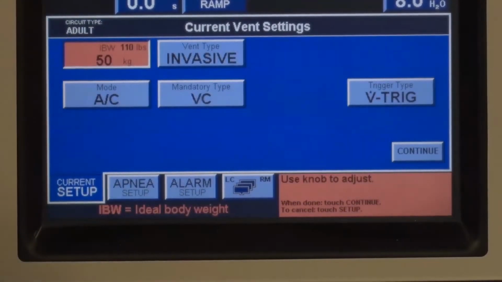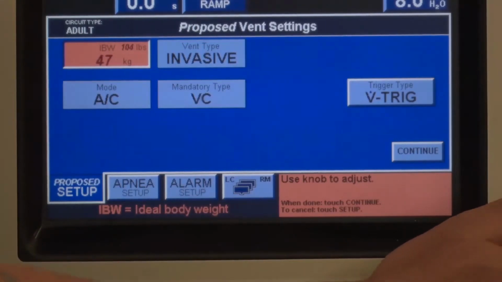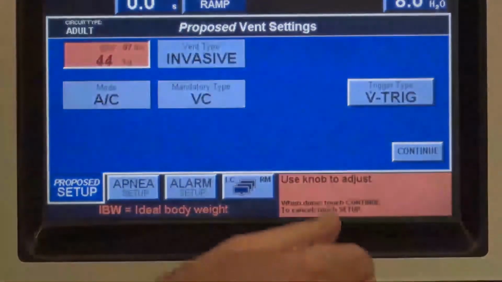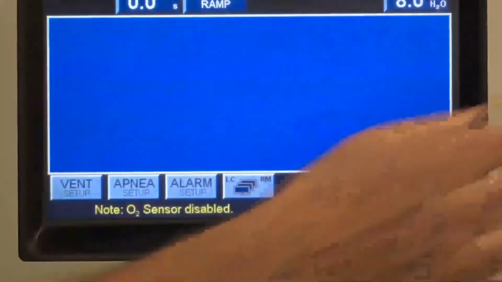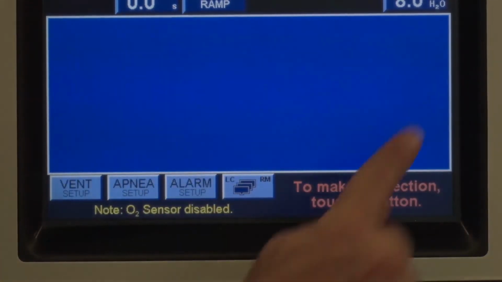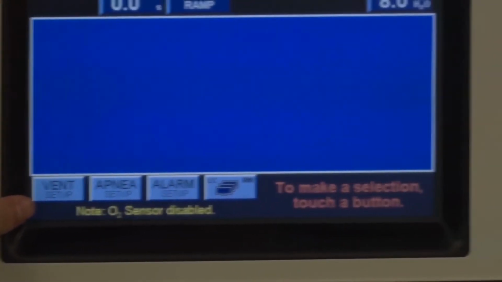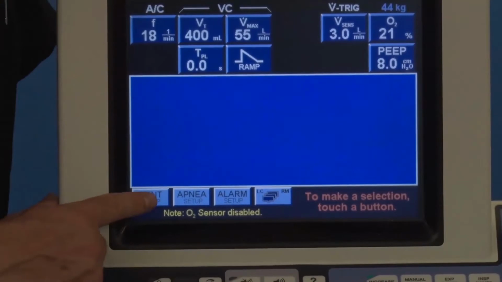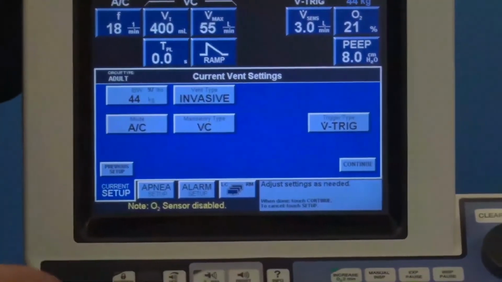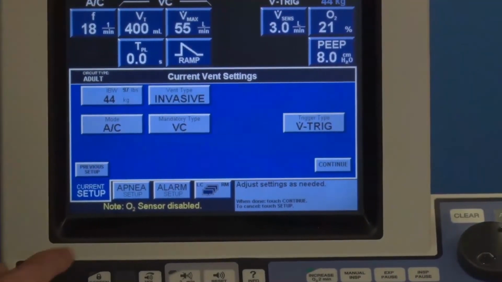You could change the body weight. Maybe the patient is a lot sicker now and we do want to ventilate in an ARDSNet strategy. So you calculate the new ideal body weight is 44 kilos for this patient. Continue, accept. Right, so now you have entered the new body weight. So vent setup is kind of a main menu button. It allows you to get in and attack many different things from a mode perspective.